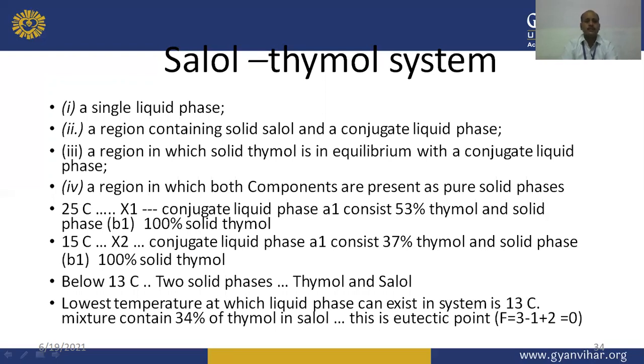So the lowest temperature at which a liquid phase exists in the system is 13 degrees centigrade, for a mixture containing 34% of thymol in cellulose. This is known as the eutectic point. And when we go through the degrees of freedom, F equals 3 minus 1 plus 2, which will be 0.